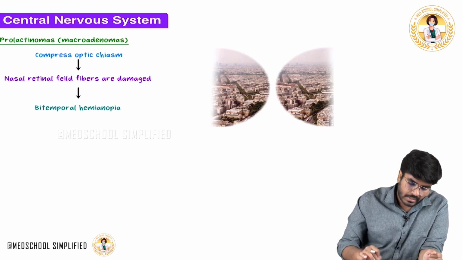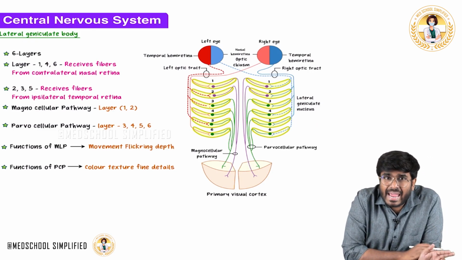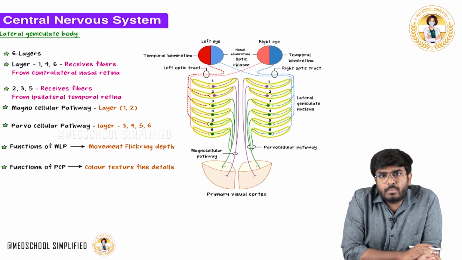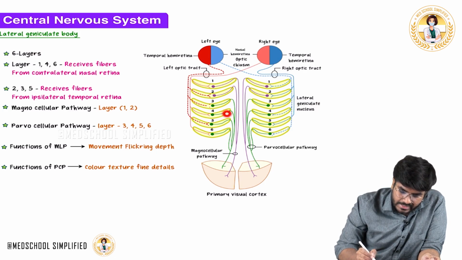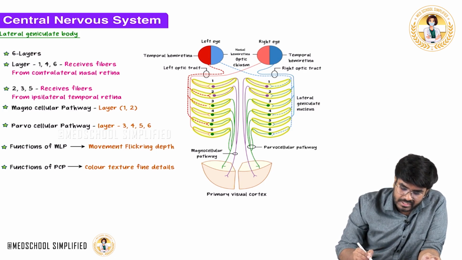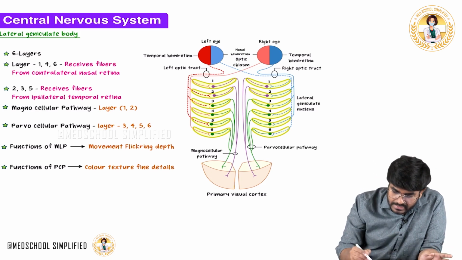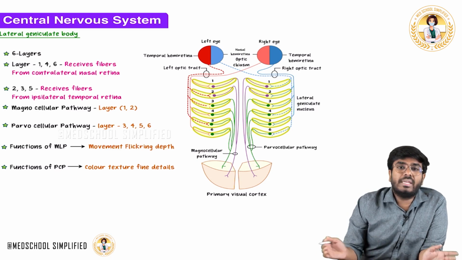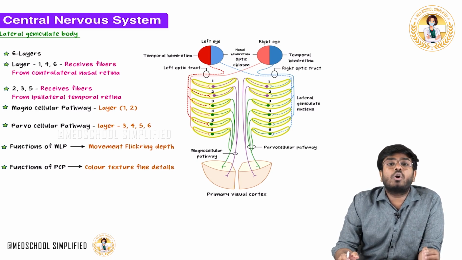Okay, optic chiasm. Now after this, let's discuss the lateral geniculate body. Simple: the optic tracts go to the lateral geniculate body. Now in this lateral geniculate body, what happens? First of all, the lateral geniculate body is divided into how many layers? It is divided into 6 layers. Now how do we understand this lateral geniculate body? Into it there are inputs present, and from the lateral geniculate body there are outputs coming out. So input is there, output is there. Now we have to understand what the input fibers and the output fibers are.